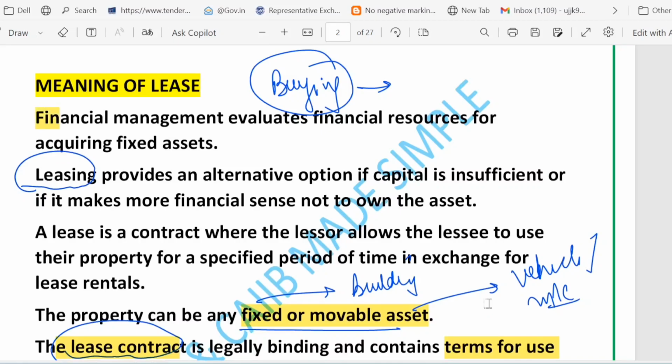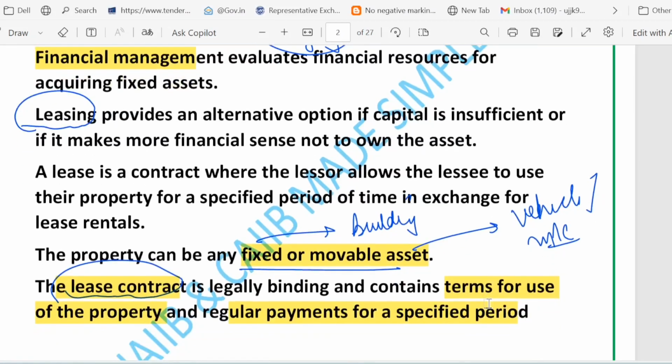So some terms are here. Financial management, you are familiar with it. It means planning how to get and how to use money wisely in a business. Fixed asset, you know it very well. Leasing means letting someone use an asset for a time. Lessor, lessee, lease rental, these three terms you must know. Lessor means the owner of the asset who rents it out. Lessee means the person or business that uses the asset and pays. And finally, we have fixed or movable assets. Fixed means it stays in one place like a building. Movable means it can be moved like a car or machine. Lease rental means the agreed regular payment the lessee makes to the lessor.